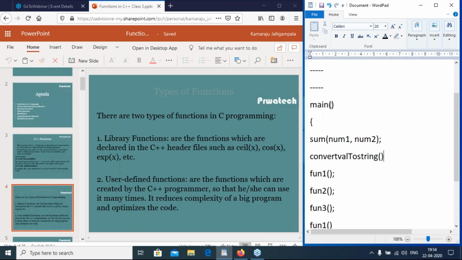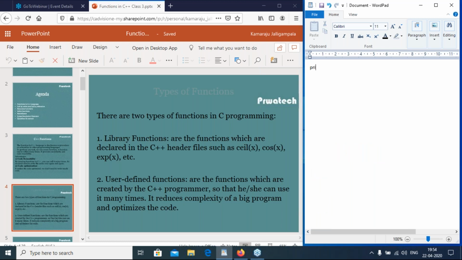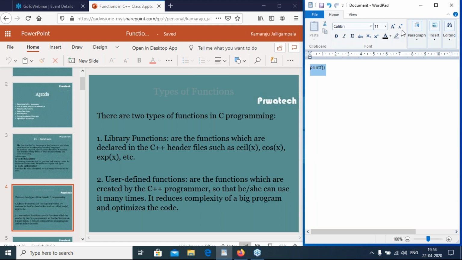The second one is library functions. printf is one function. scanf is another function. pow is another function, abs absolute is another function, cos is another function.